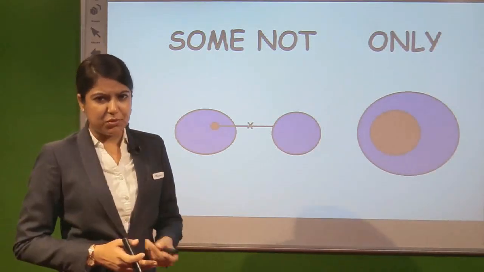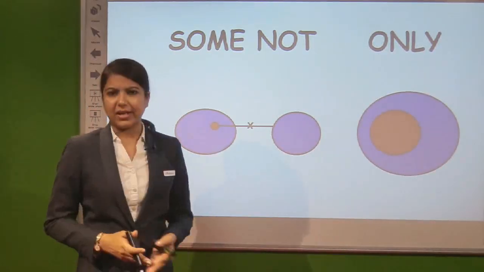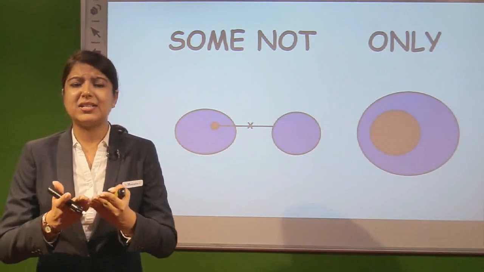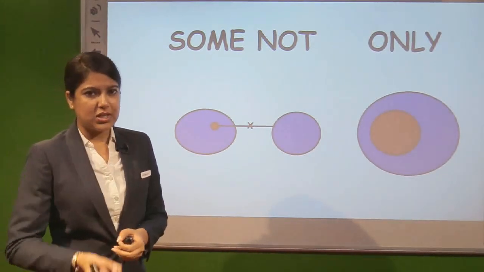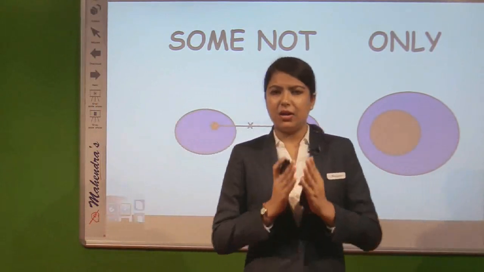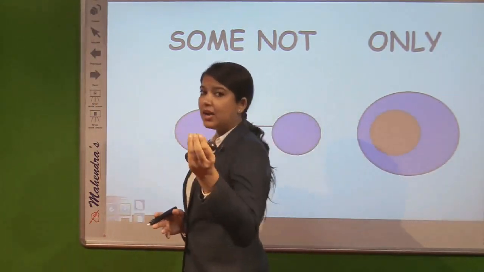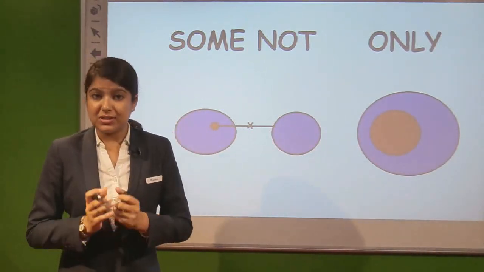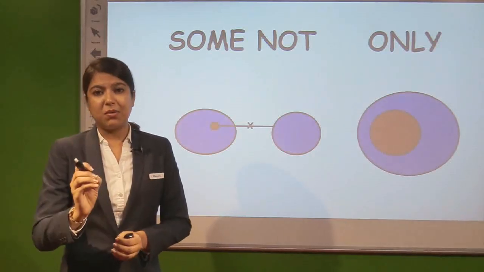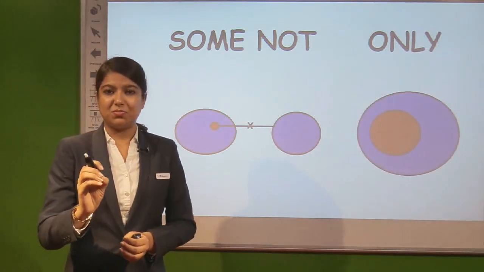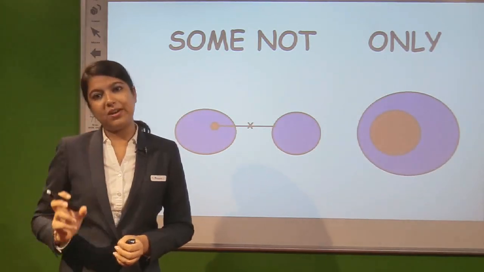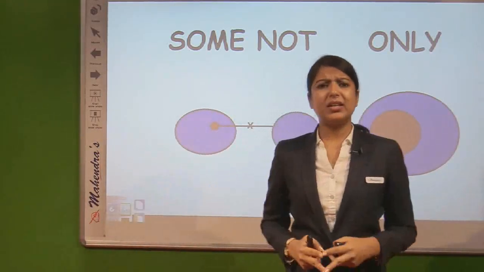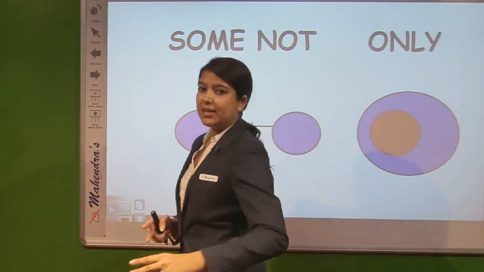So if I talk about some not's Venn diagram, it can be this, correct. But my advice to you all would be, don't prefer any diagram for some not. Just remember one point. If a statement is given to you, some A are not B, meaning some portion of A is not B, then if this statement is only resembled in the conclusion, that means in the statement it was given some A are not B, and in the conclusion it is given some A are not B, definitely it will follow.